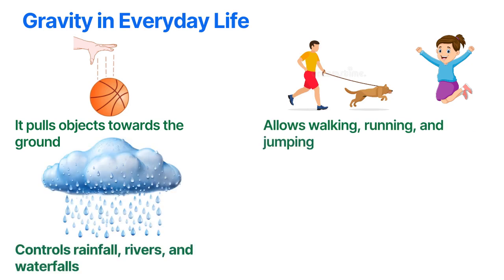Gravity controls the movement of water on Earth. Rain falls from clouds to the ground because of gravity. Rivers flow downhill and waterfalls exist due to gravitational pull.